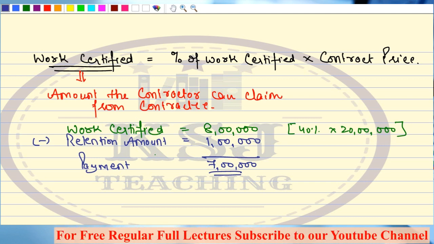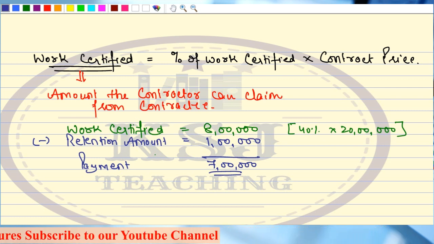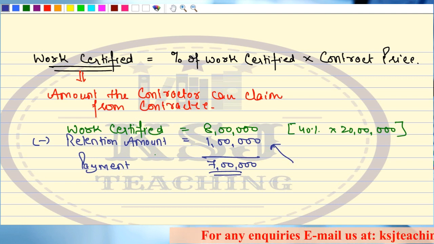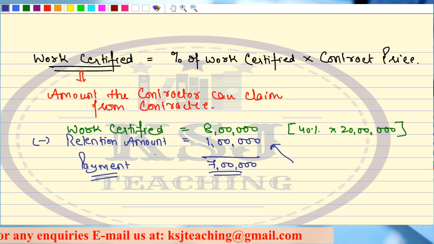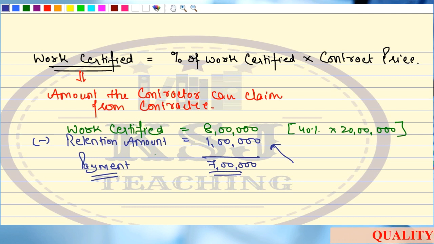This is my retention money. And what is the payment money? 7 lakh rupees. Now this is another concept here, retention money. In the recent exam, you have got a question where you have to calculate the retention money. You have to calculate what is the cash payment, cash received by the contractor. Right? Payment is from the contractor's point of view. From the contractor's point of view, it is the cash received, 7 lakh rupees, right?